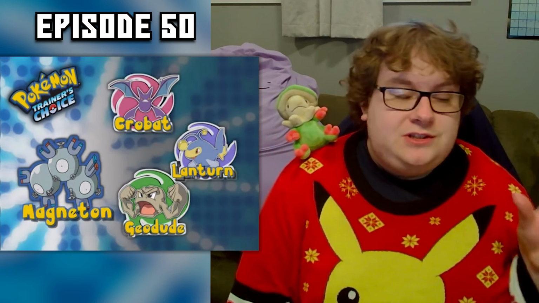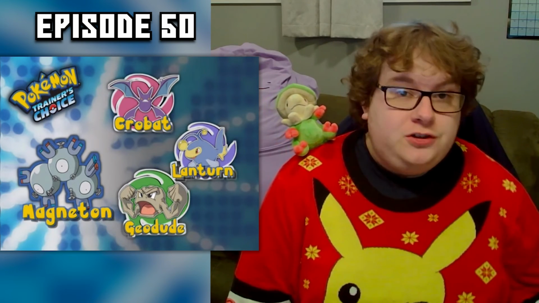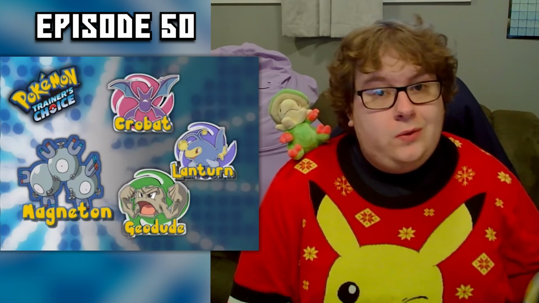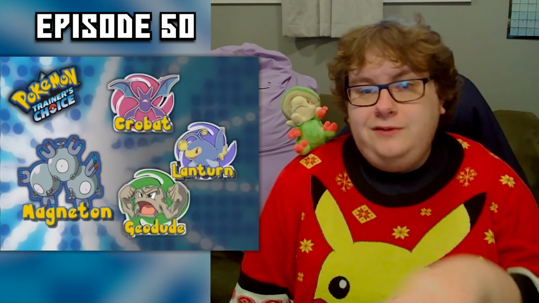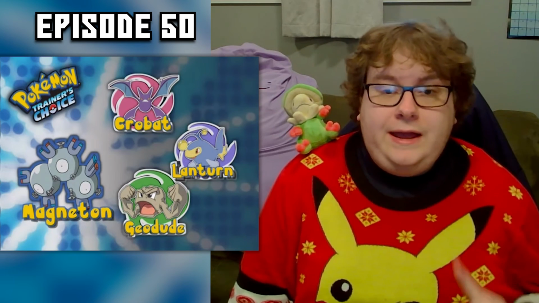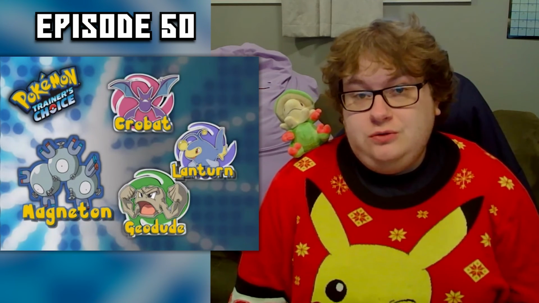Now, I specify Gen 5 here because Gen 5 is when Sturdy got its buff to not only protect Pokemon from a one-hit KO move like Guillotine or Fissure, but any move that will take it from full HP to 0. It will always survive on 1 health net. Before Generation 5, that was not the case. So there we are at a 1v1, both Pokemon at 1 HP. Magneton has more than triple the speed of Geodude and thus will go first and kill Geodude outright. Magneton will win that fight.